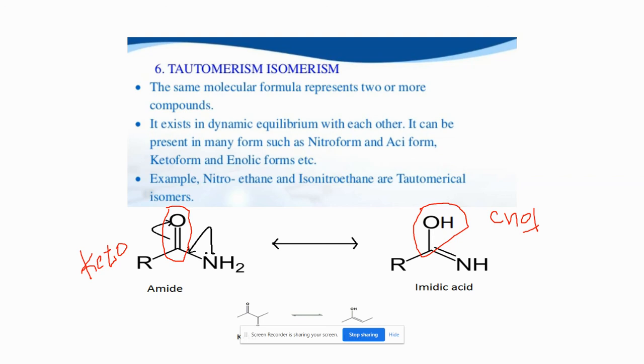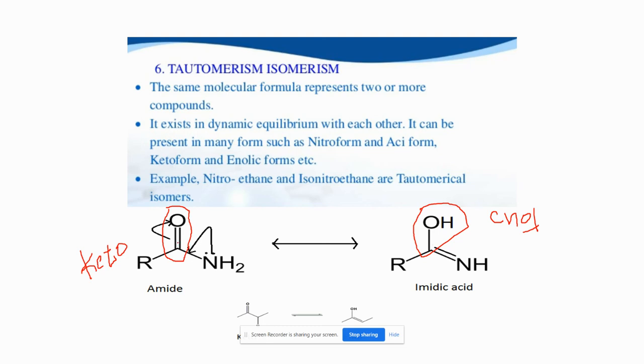And how does it happen? It happens because of the movement of electrons from one position to another. You can see here in this amide, we have one lone pair of electrons. We know lone pairs of electrons are highly reactive, right? So when this lone pair shifts to this bond position, carbon's valency becomes 4.